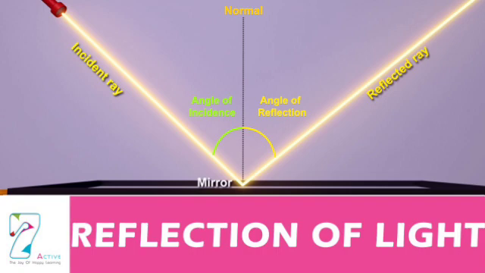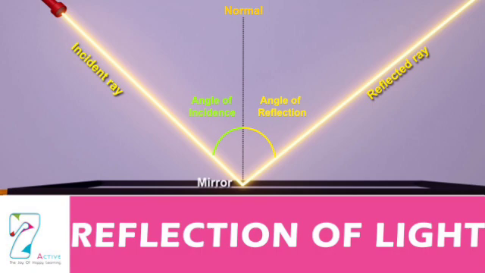Now place a vertical screen behind the mirror. Try to obtain the image of the candle on this screen. Can you get the image on the screen? Now place the screen in front of the mirror. Can you get the image on the screen now?